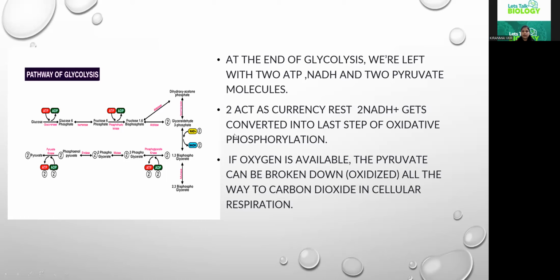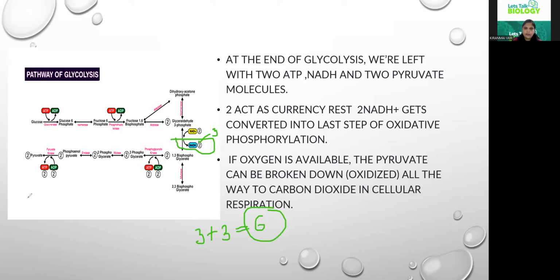Now let us do the calculation part. As I told you, from the glyceraldehyde 3-phosphate each NADH carries 3 ATP molecules. So let us think of 3 ATP plus 3 ATP, total 6 ATPs, but we cannot use them directly. Even though they are obtained, they undergo further processing before these ATPs are released.